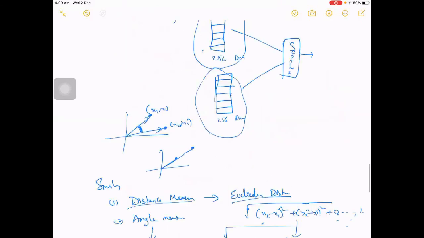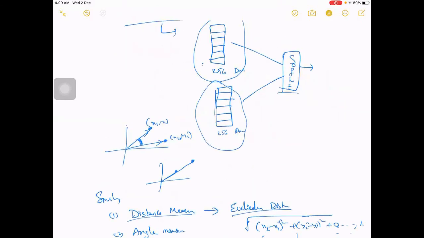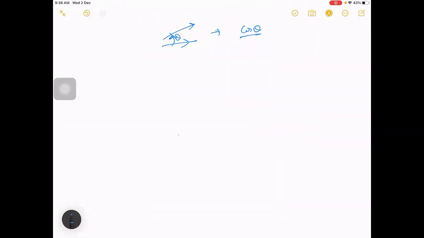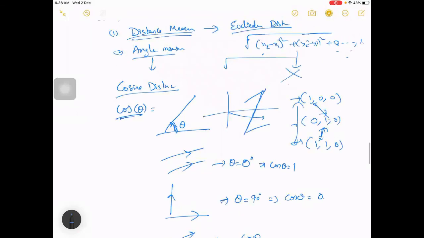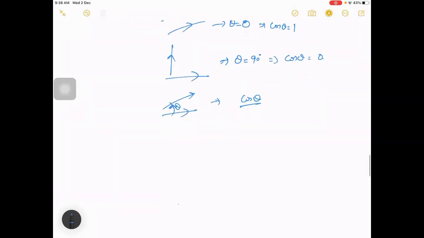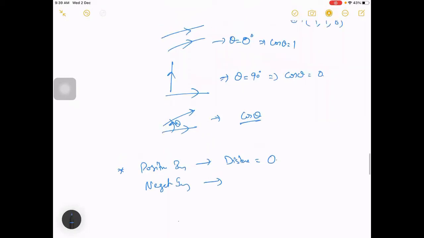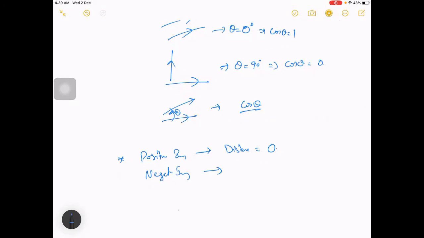So use this as a similarity metric, and then you can train a model using this cosine distance, or maybe an angle measure. What is expected is that for a positive image, our distance should be 0. If it is similar, the similarity score is 1, so from that you get a distance of 0. And in the case of a negative image, the distance should be maximum.